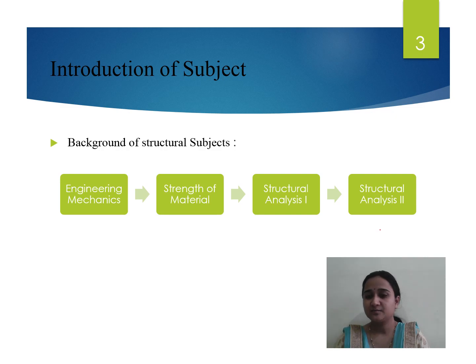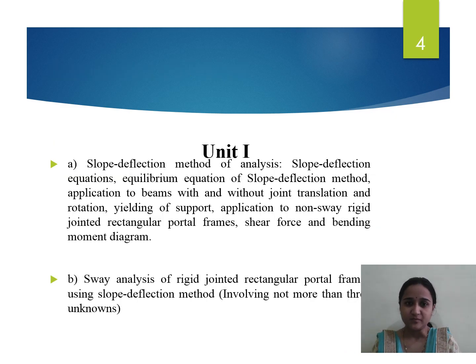And here in the third year of engineering you are going to study Structural Analysis Part 2, that is SA2. Unit 1 consists of the slope and deflection method. Here we are going to learn two methods of finding the deflection and rotation in a particular beam or frame, and then we are going to draw the shear force and bending moment diagram. This background is there in our SA1 subject.